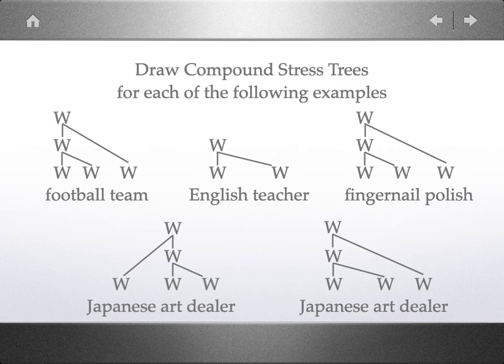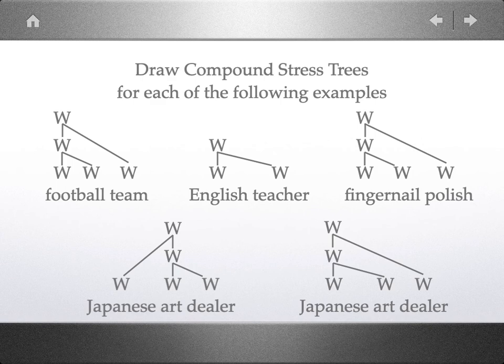So the way we distinguish these two compounds, which have different meanings in pronunciation, is by the placement of compound stress. First, we have a Japanese art dealer. A Japanese art dealer is someone who is Japanese and whose profession is to buy and sell art. The contrast is with Japanese art dealer.